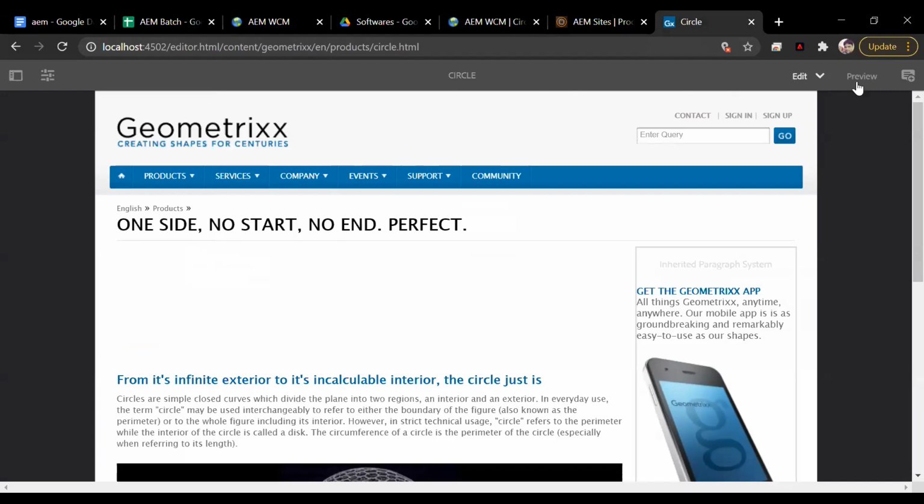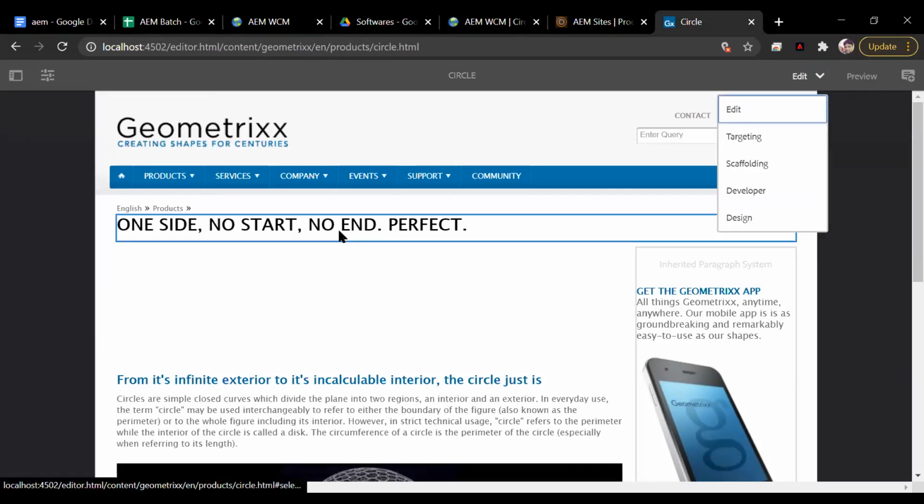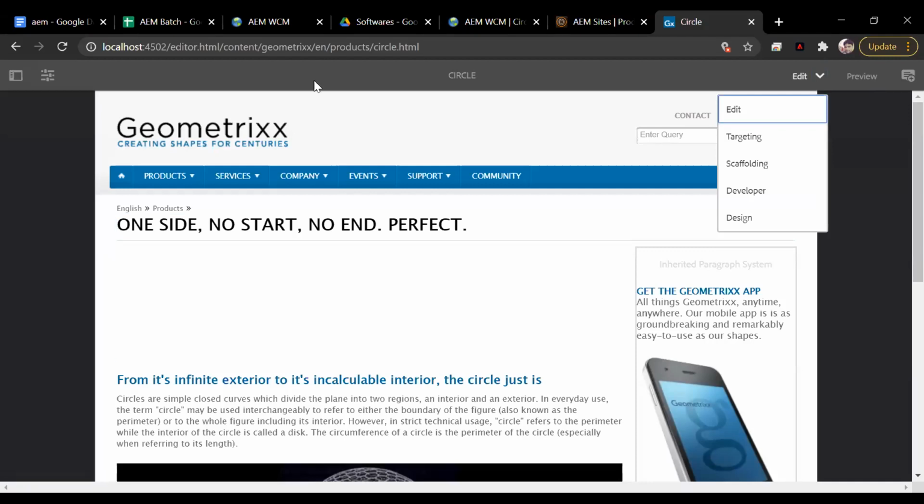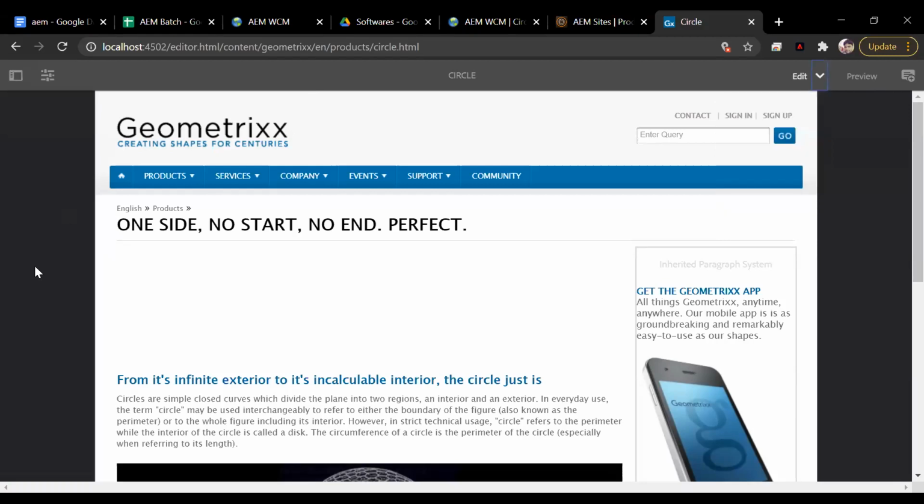Sir, I have a question here. Once we have deactivated one page, can we reactivate that? Yes, you can. Unless you delete the page from author, you can always reactivate, right? So deleting and deactivation is a different thing.